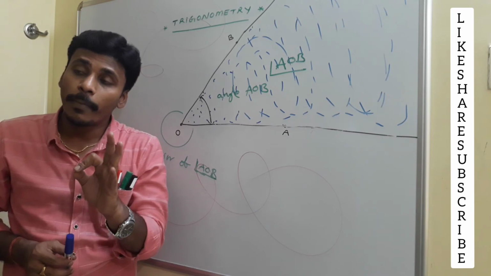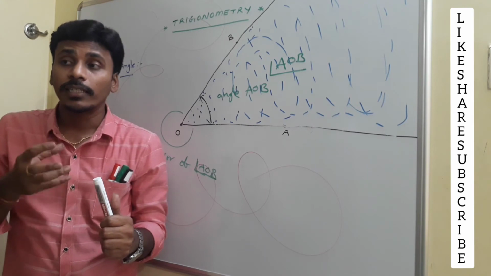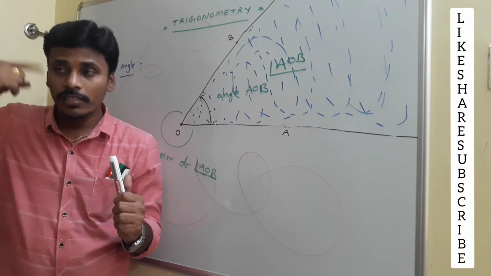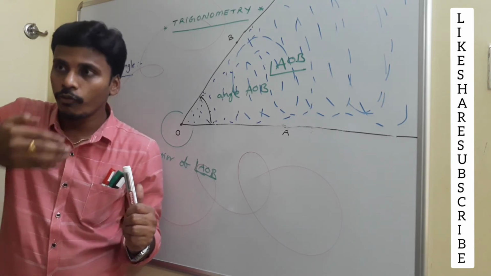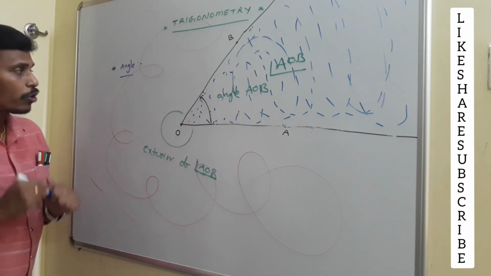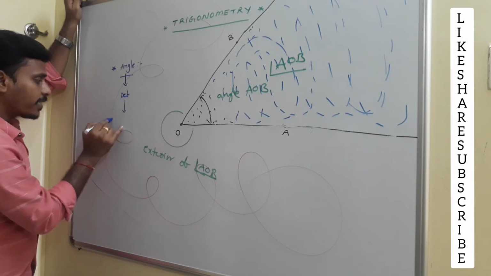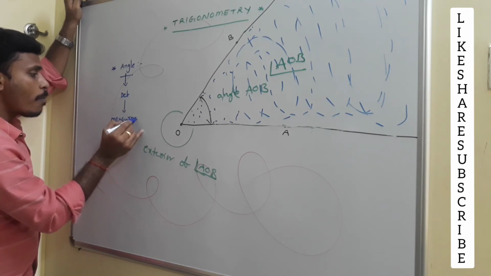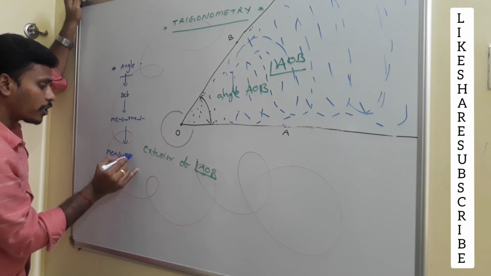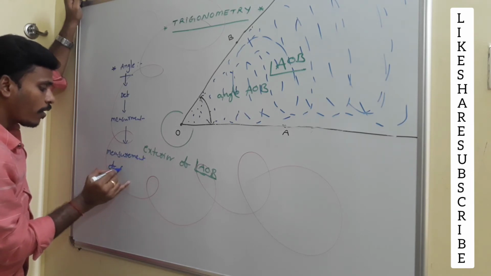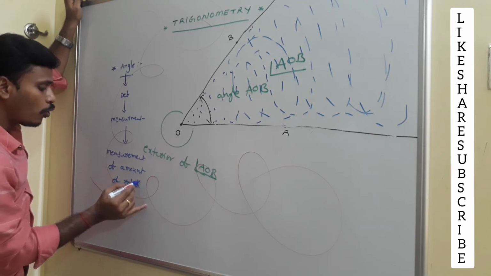The measurement of the angle is nothing but the measurement of the amount of rotation. And the next task is how to measure that amount of rotation. You just need to develop an idea. Step by step we are moving forward. First is the angle, after that the definition of the angle, and after that the measurement of the angle, which is nothing but measuring the amount of rotation. Our next task is how to measure this amount of rotation.